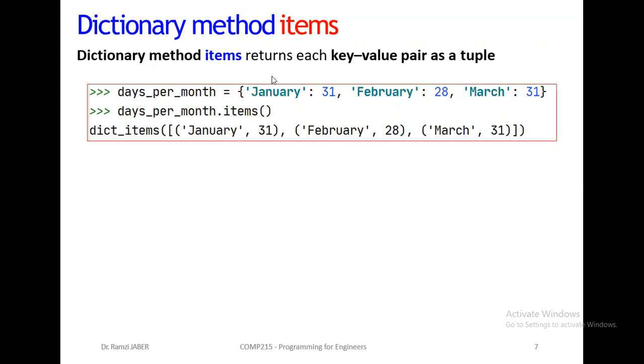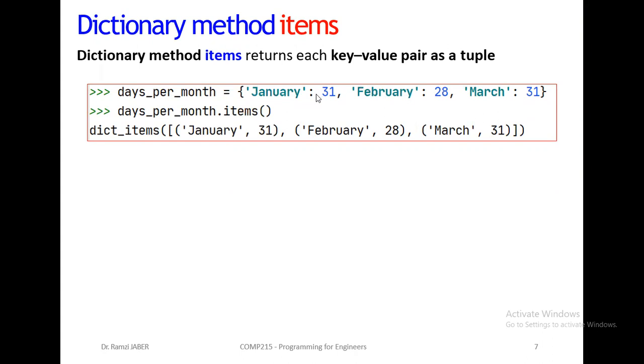We put the first pair, key January, value 31 as an integer without quotation, then February, which is a string, so you must put single or double quotes, with 28, then March, 31. So this dictionary has 3 pairs, 3 elements.